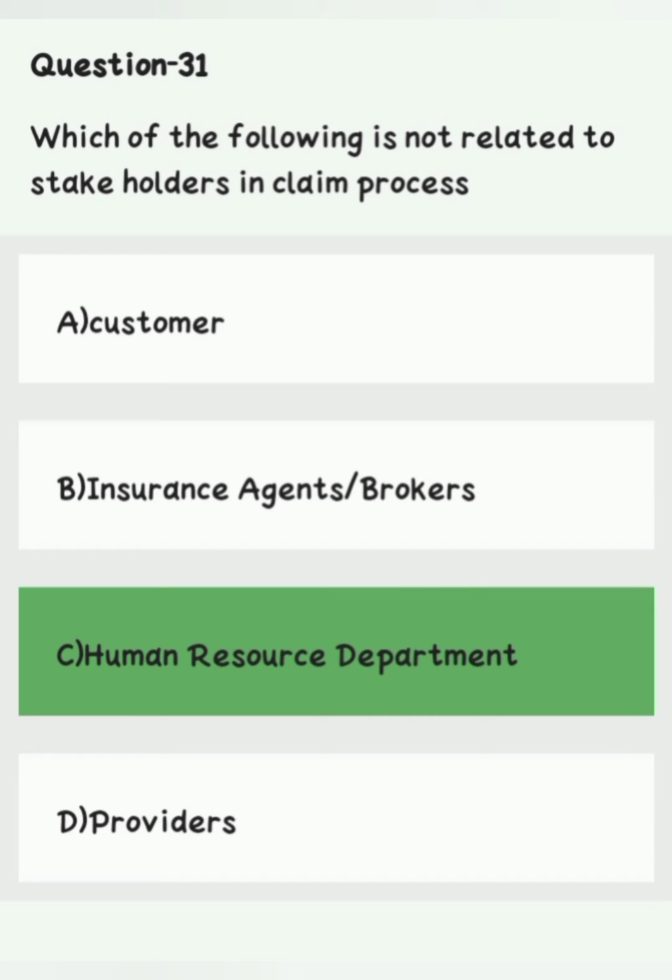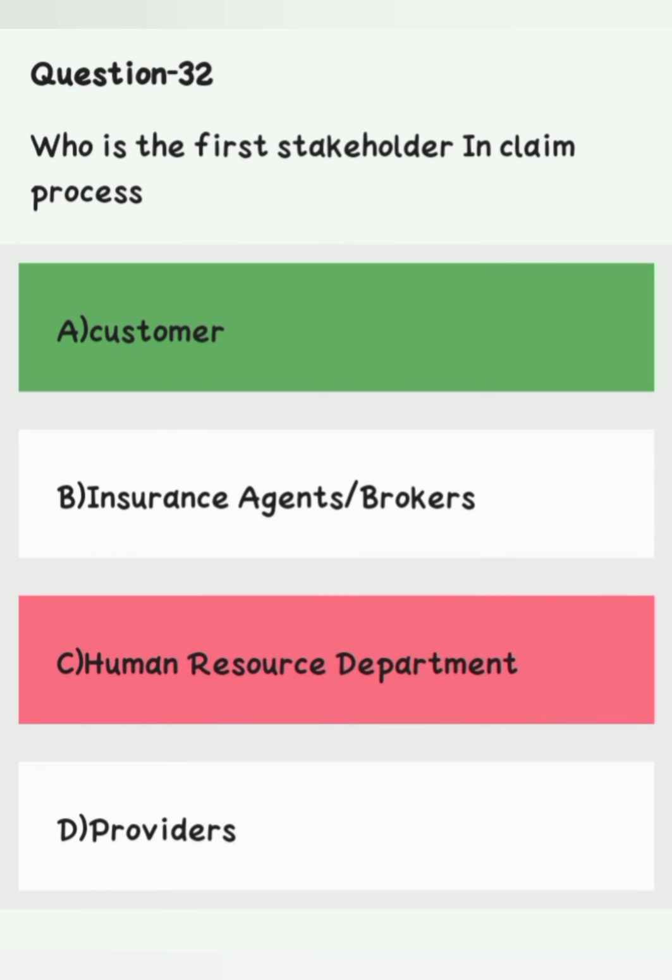Question number 31. Which of the following is not related to stakeholder in claim process? Option A, customer. Option B, insurance agent or broker. Option C, human resource department. Option D, providers. Right answer is option C, human resource department.